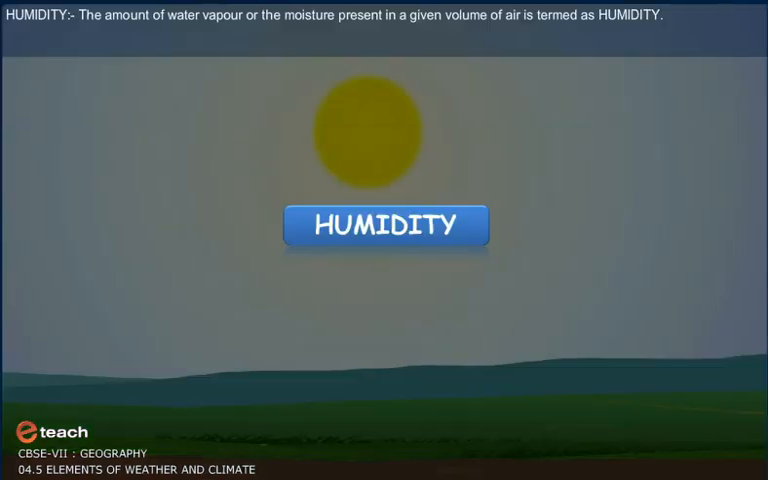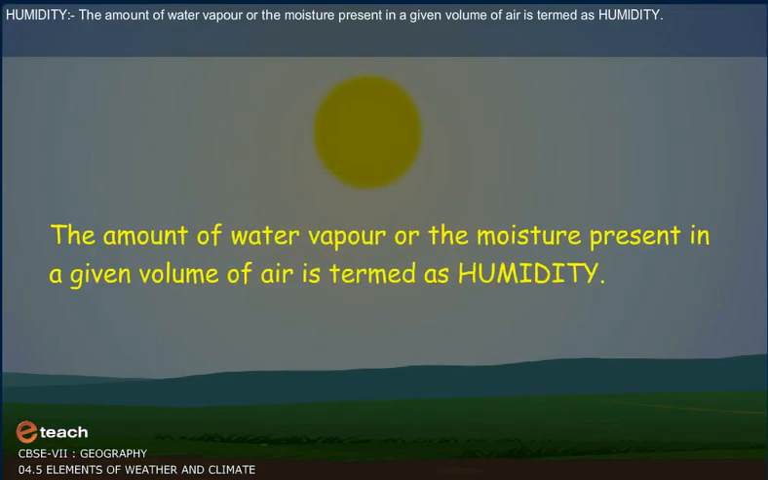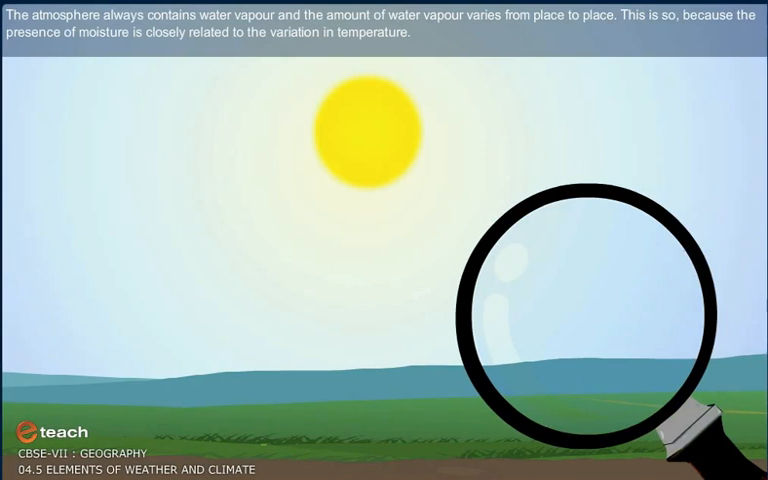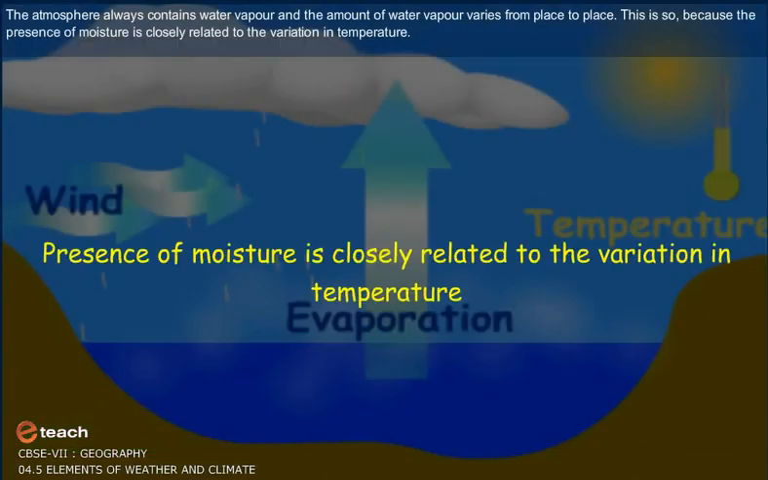Humidity. The amount of water vapor or the moisture present in a given volume of air is termed as humidity. The atmosphere always contains water vapor, and the amount of water vapor varies from place to place. This is so because the presence of moisture is closely related to the variation in temperature.